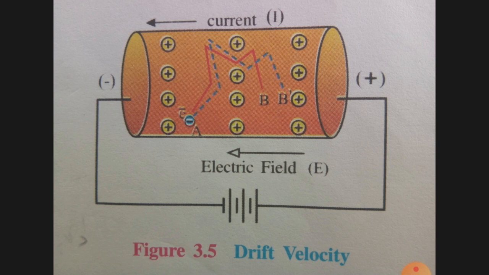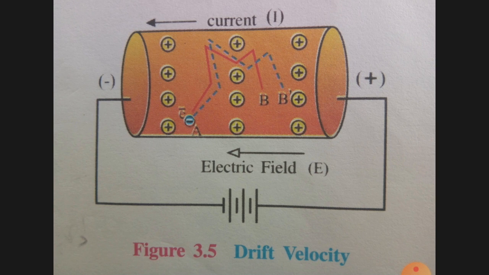And this is because of the electron executing the motion under the oscillatory electric field of the ions. Oscillatory electric field of the ions constantly gets scattered from its path, that is slightly deviated from its path, and this gives rise to the resistance in a conductor.